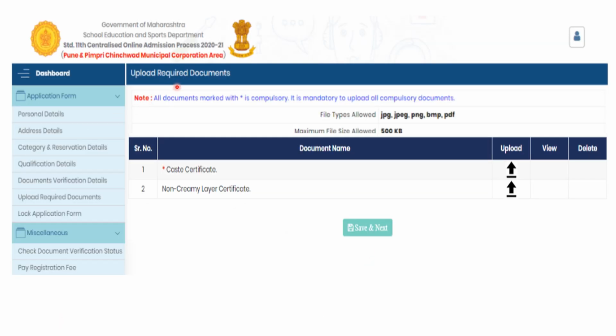Next, you have to upload the required documents. That is, if you have selected for any caste or any minority, so you have to upload the required certificate for that particular thing. Also, the file that you will be uploading should be in these formats only, and the file size should not exceed 500 KB. You will upload it, save and move to the next part.